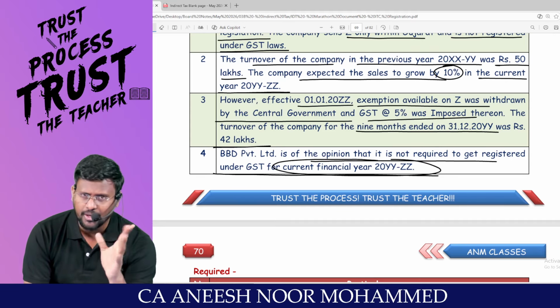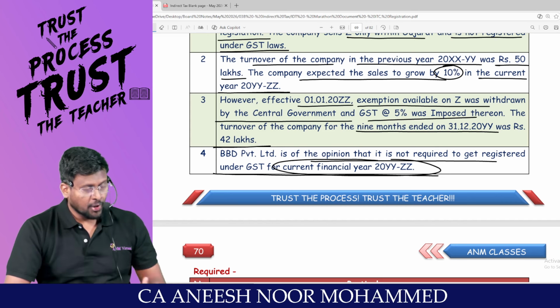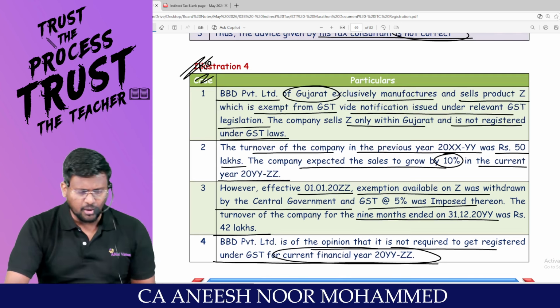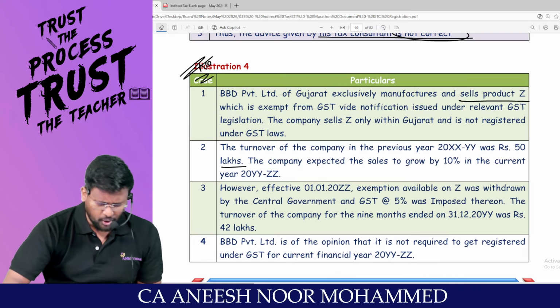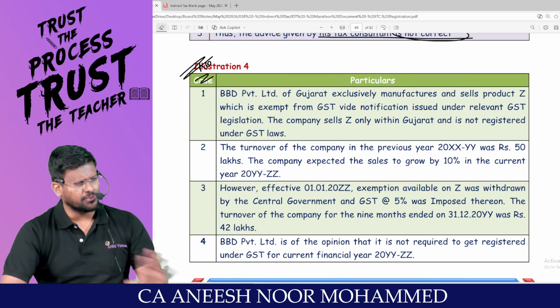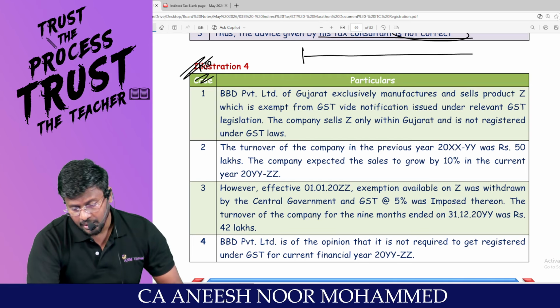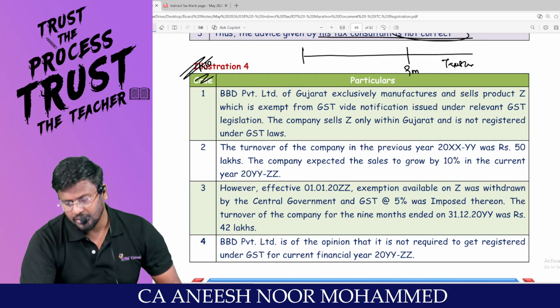Last year that product was an exclusively exempted product. Sir, if a person is dealing in exclusively exempted product, even though his aggregate turnover exceeds the threshold limit of 40 lakh or 20 lakh or 10 lakh as the case may be, he is not liable to take registration at all. But in the current year, sir, after 9 months, that product has become taxable.